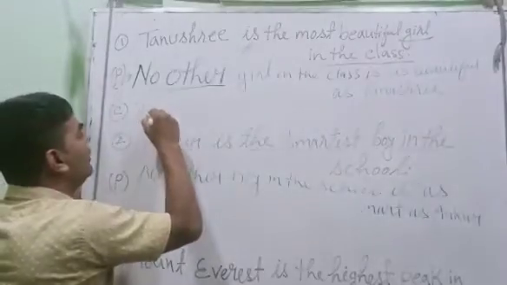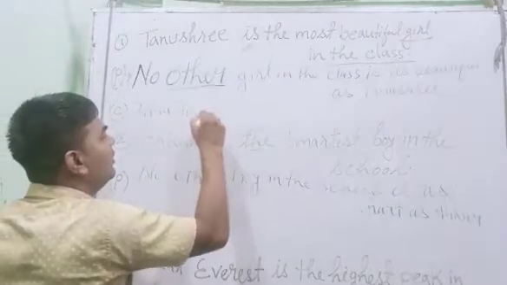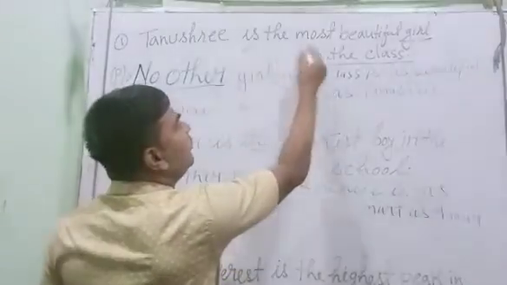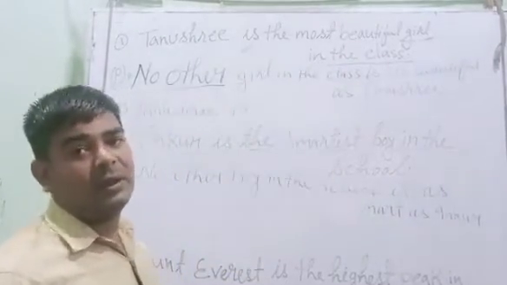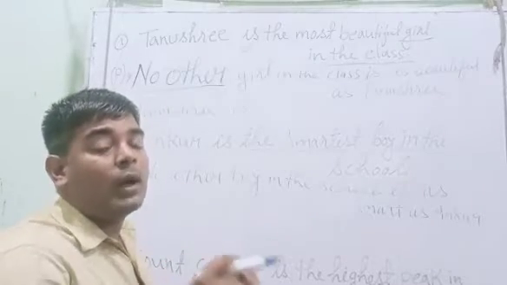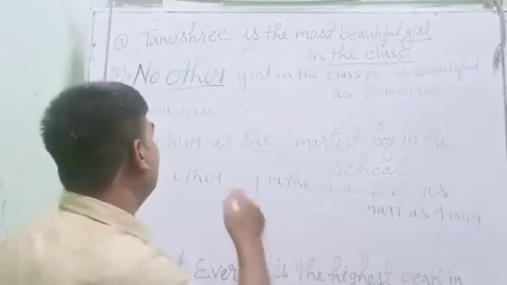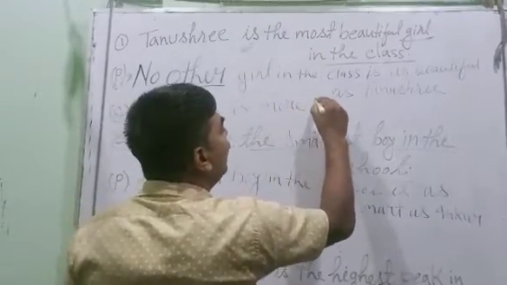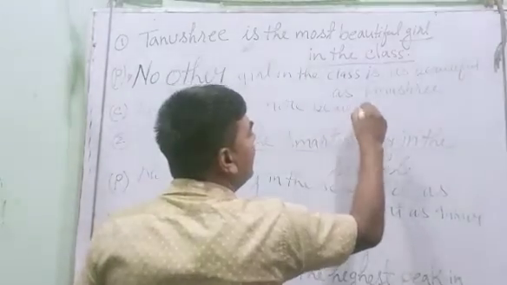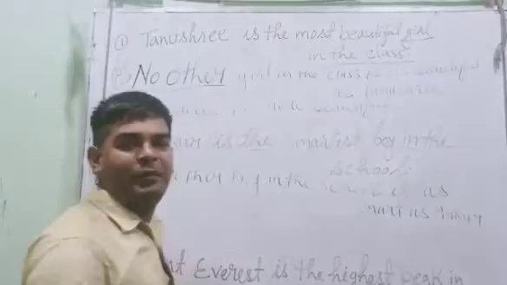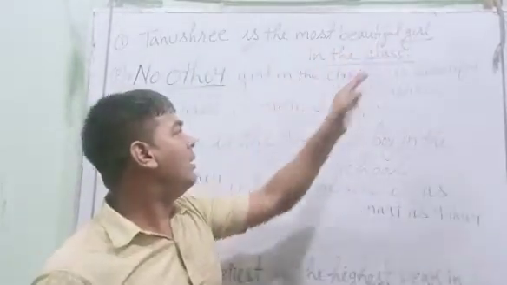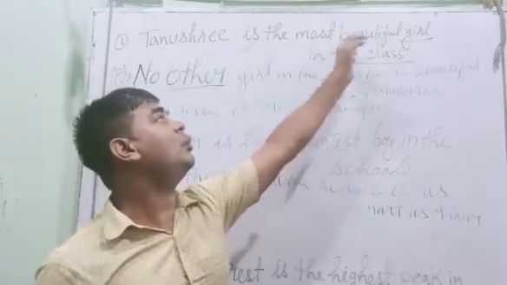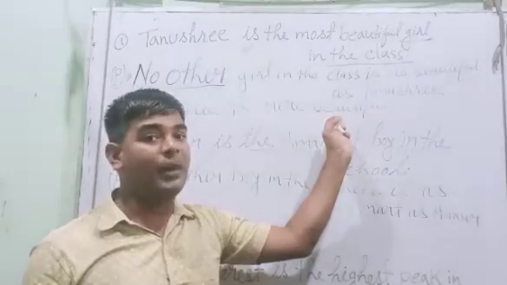Tanushree, we'll write Tanushree is the most beautiful. The most beautiful is superlative degree. What will be the comparative degree for that? It will be Tanushree is more beautiful. Till here we are done. Instead of the most beautiful we have written more beautiful, comparative degree.